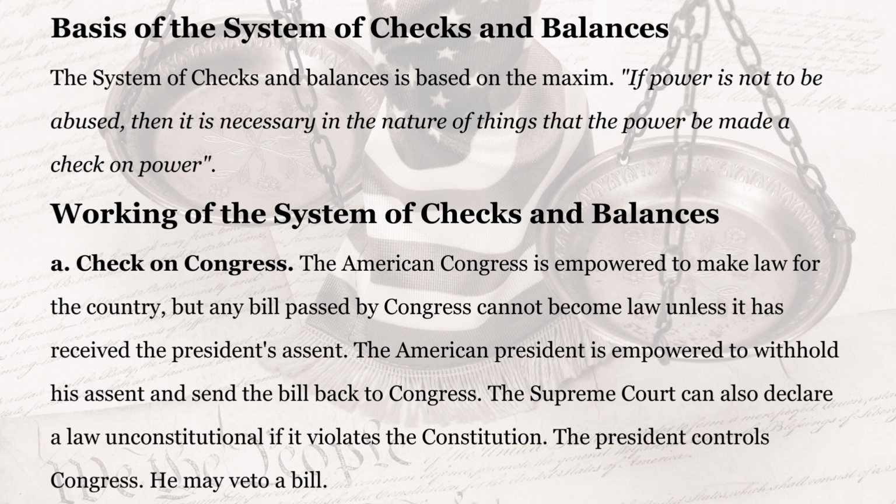A. Check on Congress. The American Congress is empowered to make law for the country, but any bill passed by Congress cannot become law unless it has received the President's assent. The American President is empowered to withhold his assent and send the bill back to Congress. The Supreme Court can also declare a law unconstitutional if it violates the Constitution. The President controls Congress. He may veto a bill.